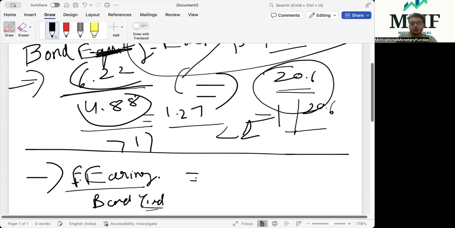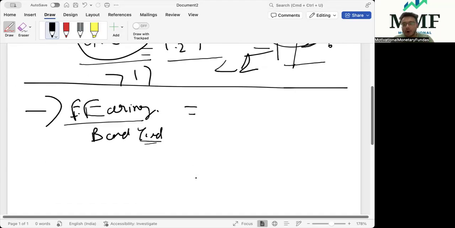So we tend to call it the equity earnings bond earning ratio. It is just an inverse of the BEER ratio. The interpretation also gets reversed, because many people in the market have started to use the inverse of the BEER ratio. But it just means the same. It is just that the numerator and denominator positions have interchanged.